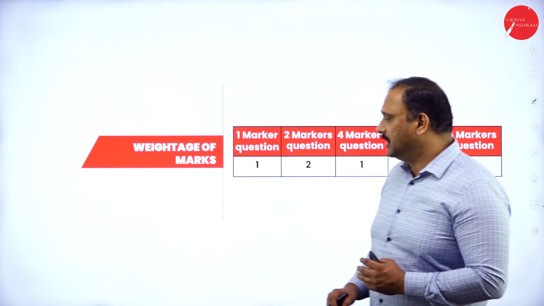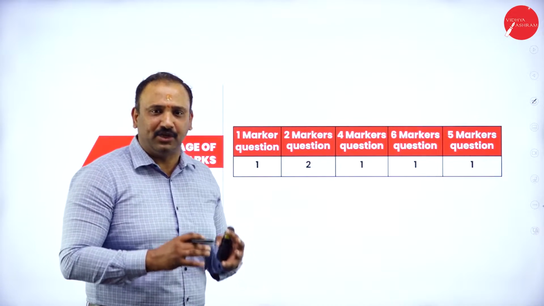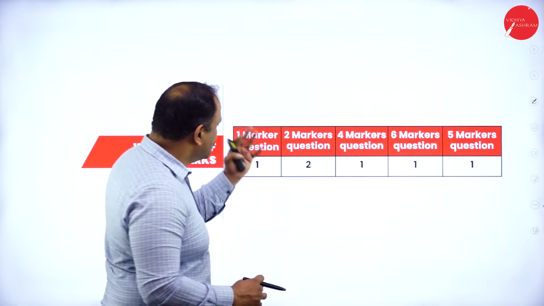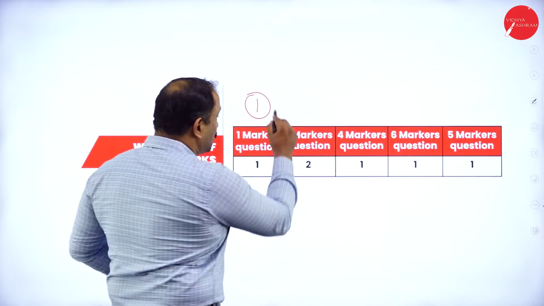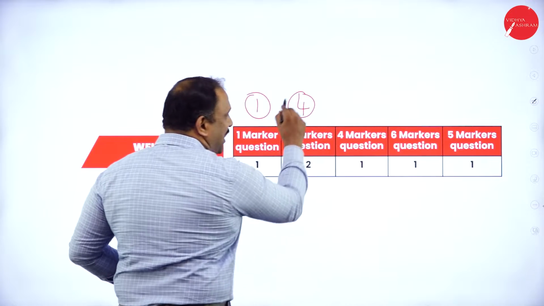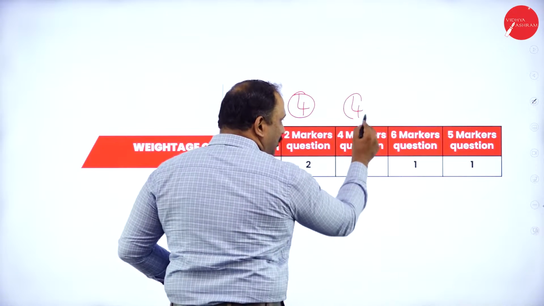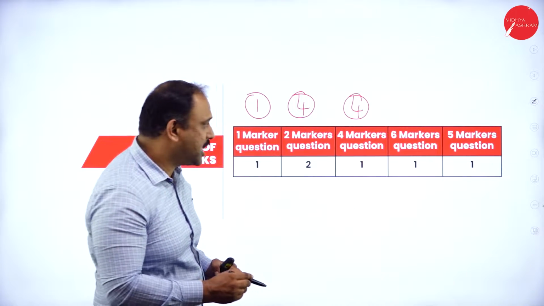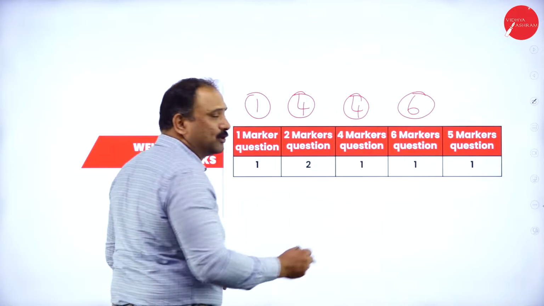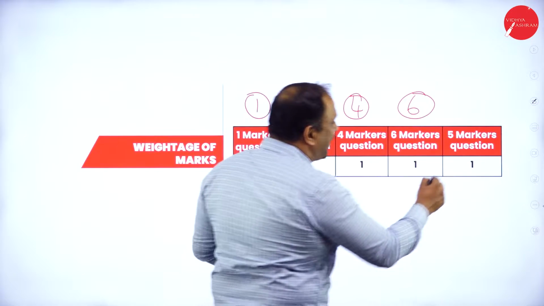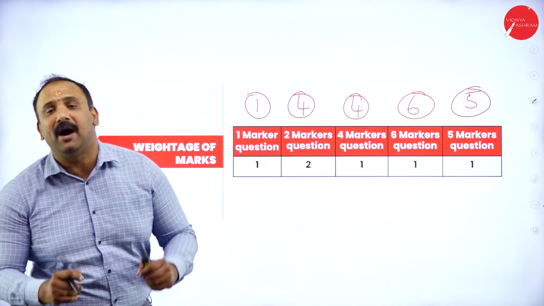Now let's go further and look at the weightage of marks. I'm really baffled with the amount of marks that you can score from this chapter. You have a 1-mark question, so that's the first mark that you will be taking up. Two 2-mark questions, so that's 4 marks, 1 plus 4, 5. Then one 4-mark question, another 4 marks coming up, that makes the total 9. One 6-mark question, so that makes the total 15. And another 5-mark question, so that makes the total reach 20 marks.